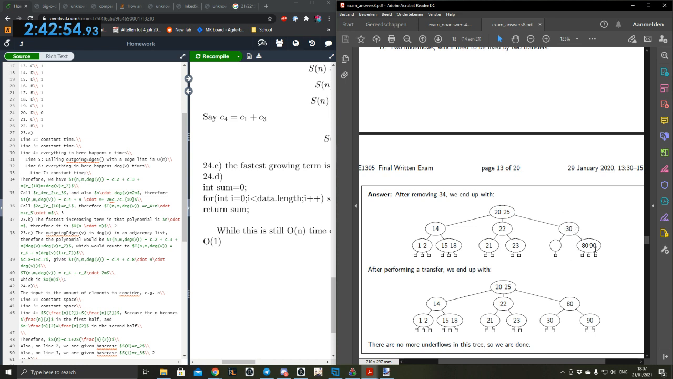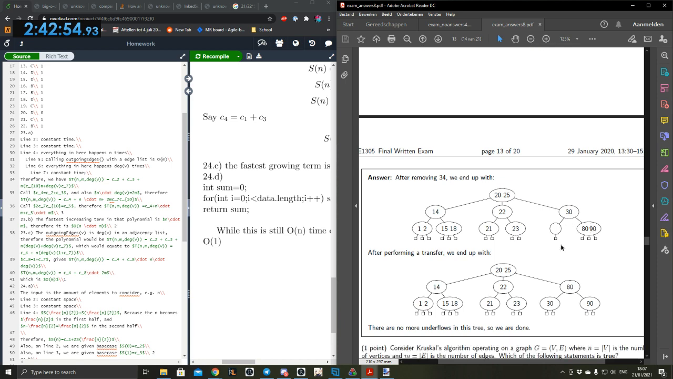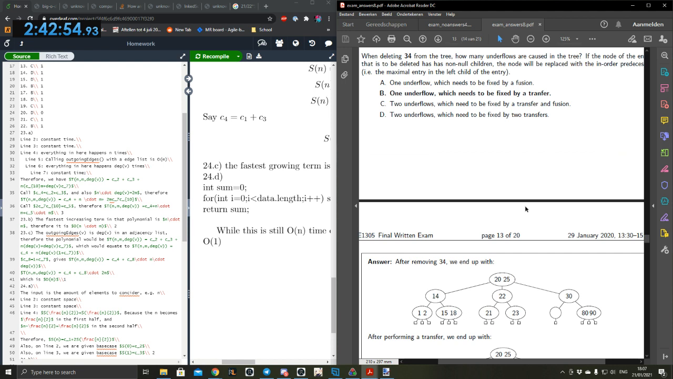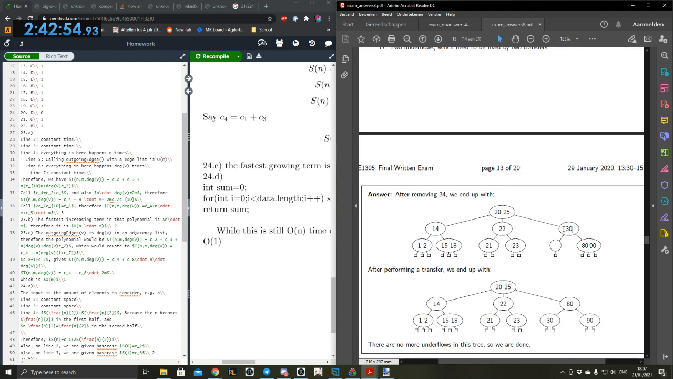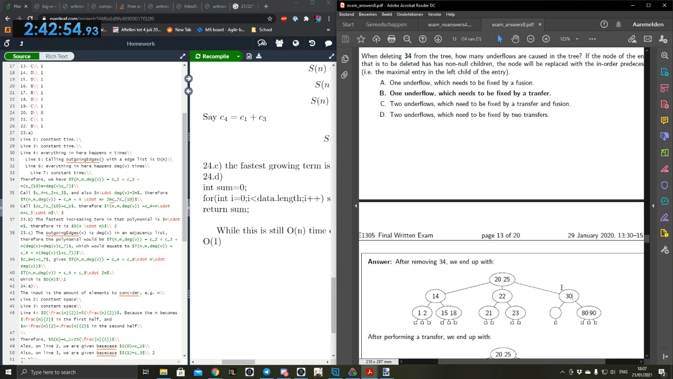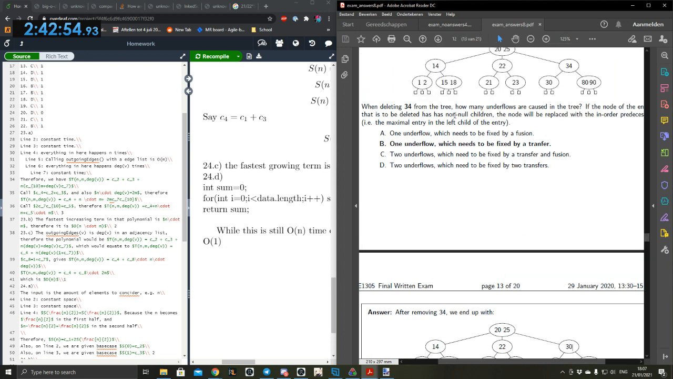Yeah, but that's just a transfer. It's not an underflow. Yeah, but it's also not a transfer. It says that after performing a transfer, we end up with this. Yeah, so this one is a transfer, but this one isn't. Fair. So there's only one transfer, one underflow. However, we thought that here, the node will be replaced by the maximum in order, whatever. So yeah, we thought it was 2, but it was 1. So the only question we had wrong was because of a misunderstanding.